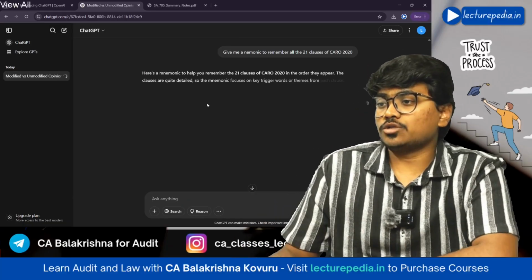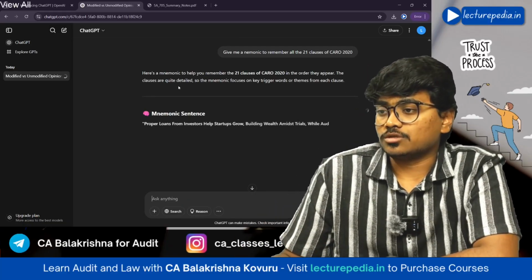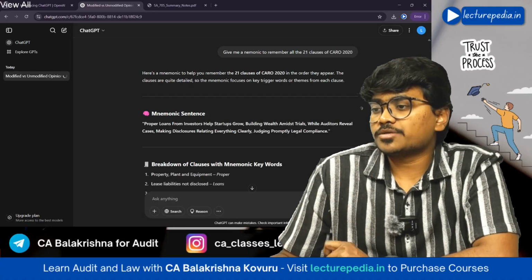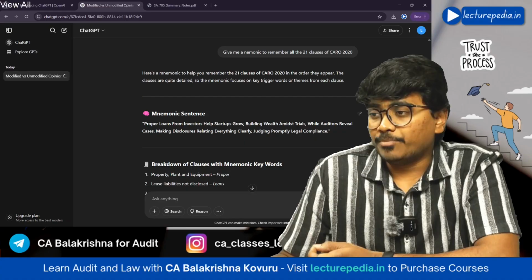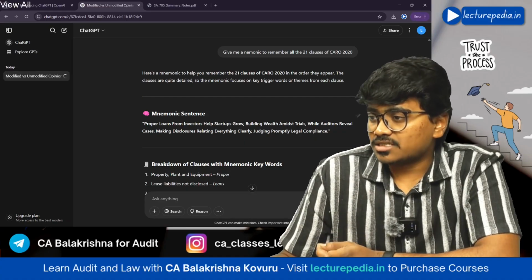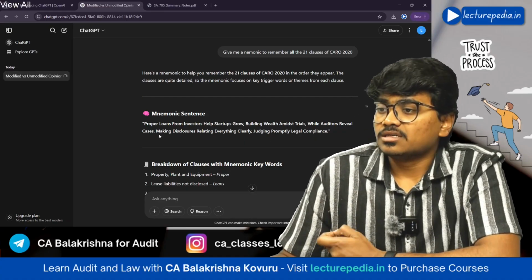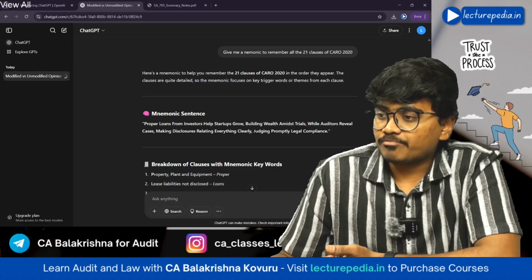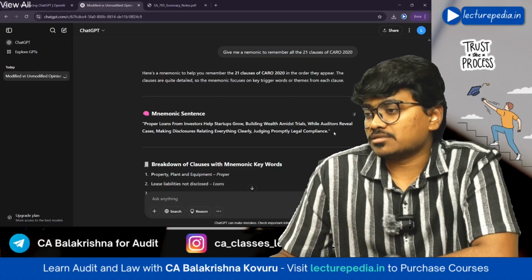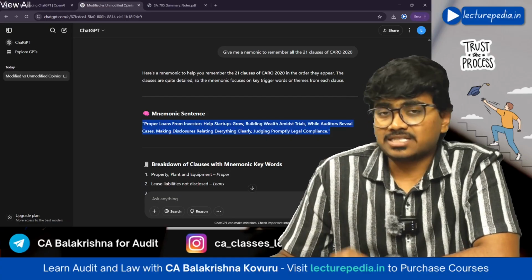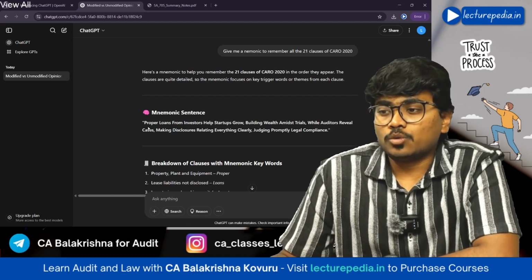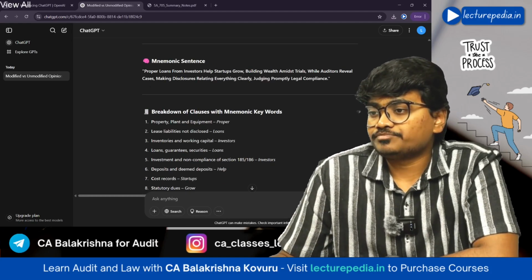Here is a mnemonic to remember 21 clauses of CARO 2020. Mnemonic sentence: Proper loans from investors help startups grow, building wealth amidst trials, while the auditors reveal cases, making disclosures relating to everything clearly, judging promptly legal compliance. Okay, it has given this particular sentence. Now if you remember this sentence, you will remember all the clauses. See how it has given a breakdown.